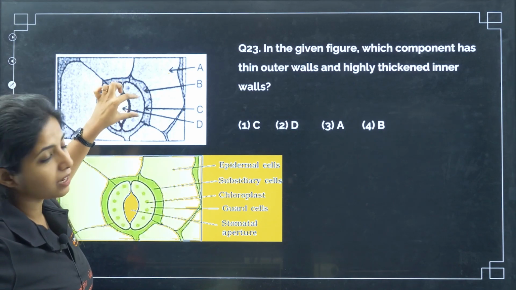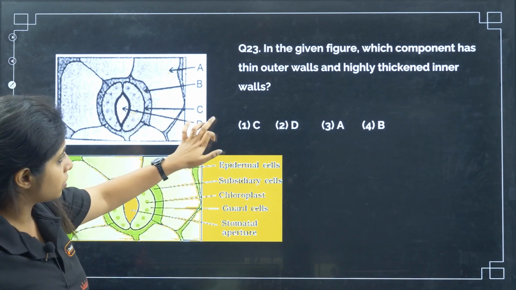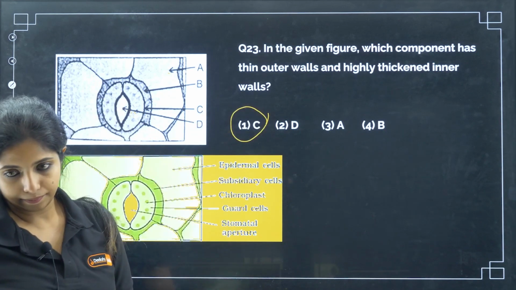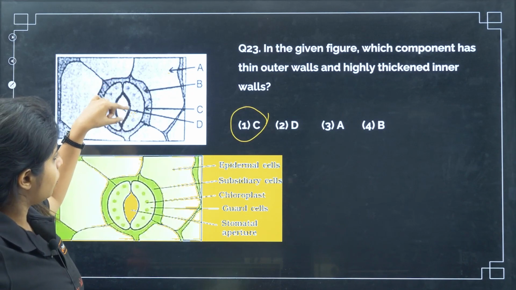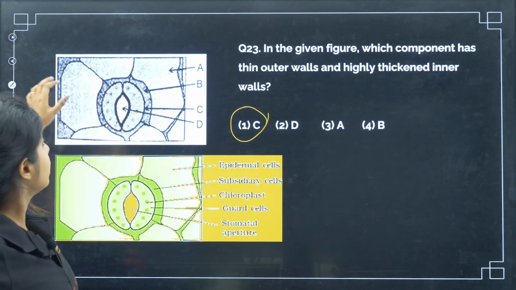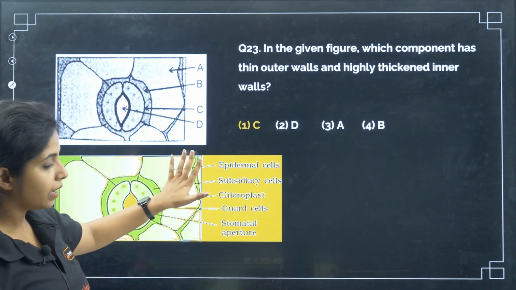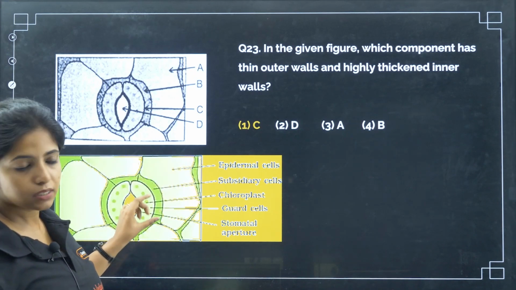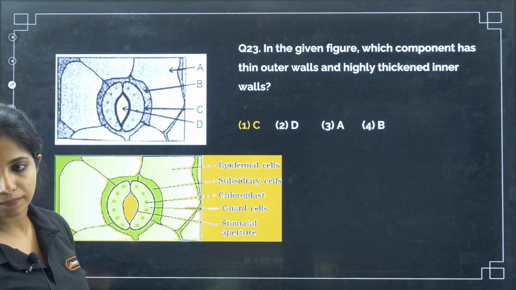What is this cell? This is the guard cell. So C becomes your answer. C will be having thin outer walls and thicker inner walls. So yes, always remember the labelings also: epidermal cells, subsidiary cells, guard cells and also the stomatal aperture.